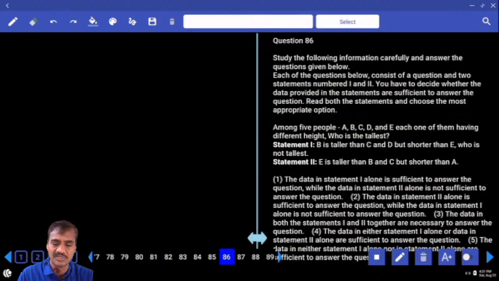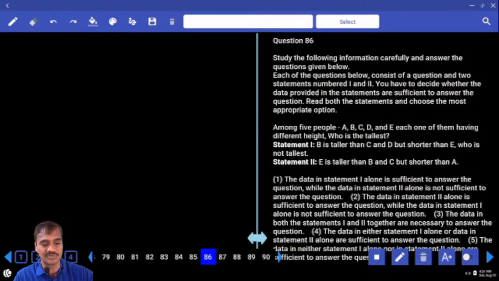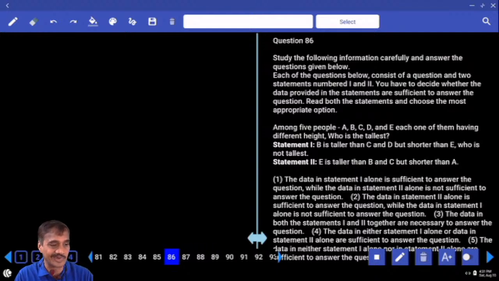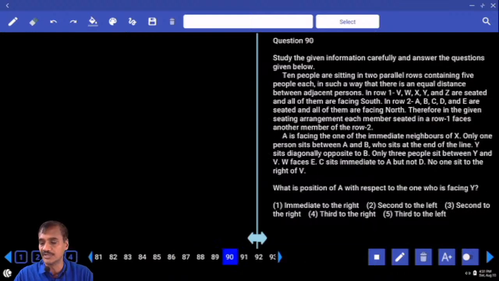Then next one, 86 onwards. So what came in 86 onwards? Data sufficiency. Data sufficiency definitely under the second priority. Right? And next one, 90 onwards. From 90 onwards, as of now we have left 9 questions for second priority. And you cannot leave more than those, isn't it? All the remaining must be done in the first priority itself.